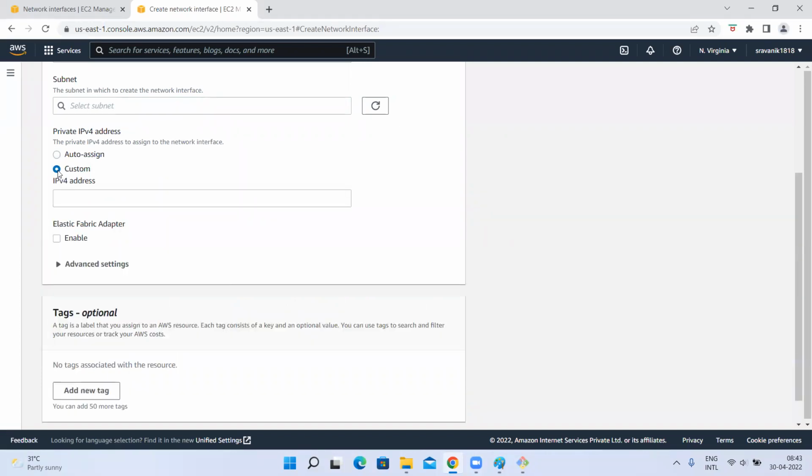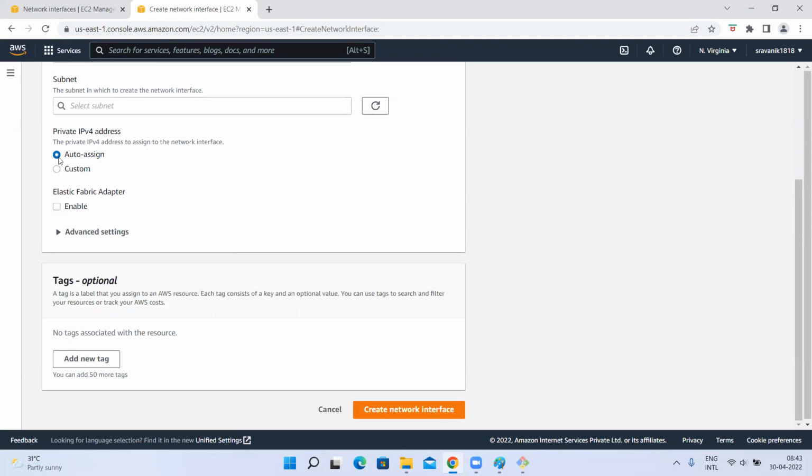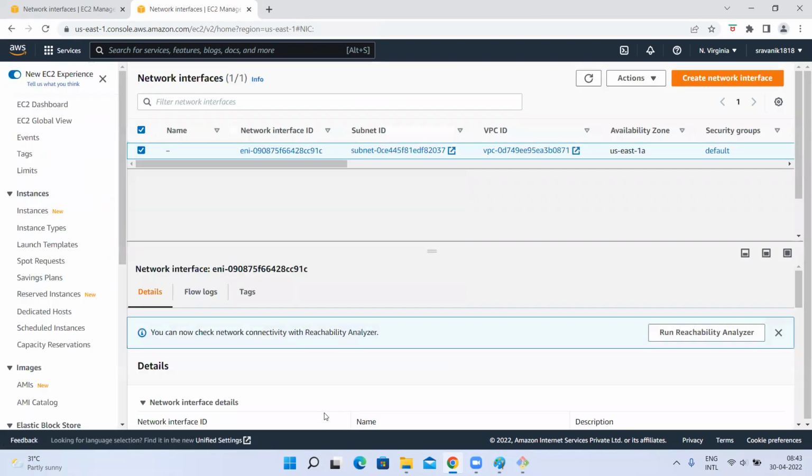If you have a custom IP, for example, out of the 255 IP addresses, and you need to give a specific IP, you can give it. If you don't want a random IP, you can select this, and it is going to create an IP for this. So remember, a private IP is assigned through ENI.